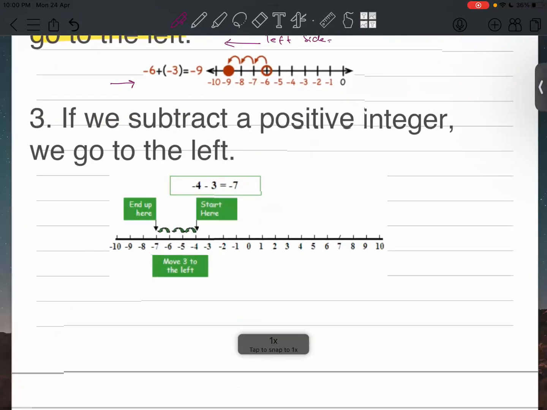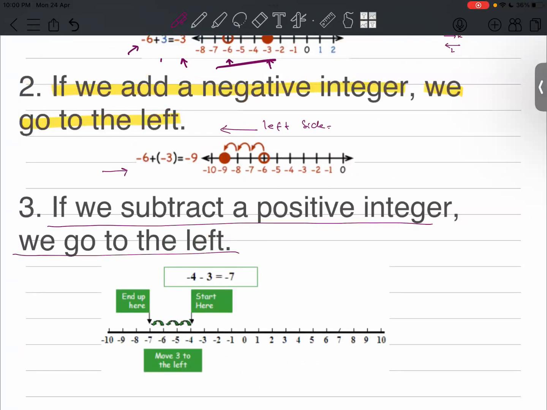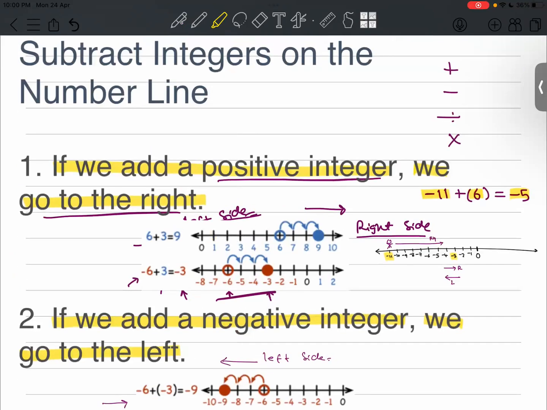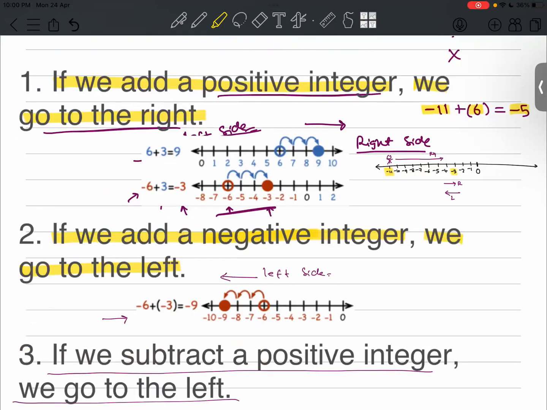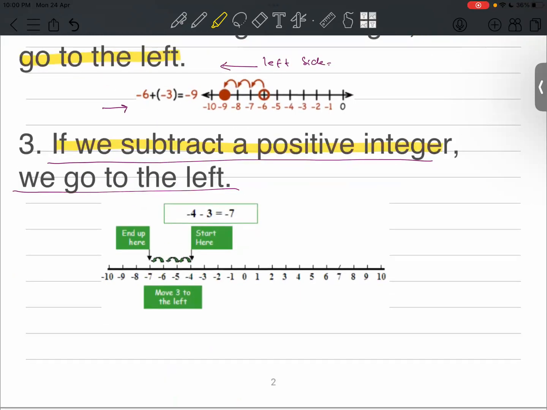Now, if we subtract a positive integer, we go to the left. One more property. Here we are talking about subtraction. So far, we were talking about adding a positive and adding a negative integer. Now, what happens if we subtract a positive integer? Where do we go? We go to the left side.